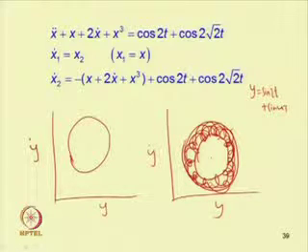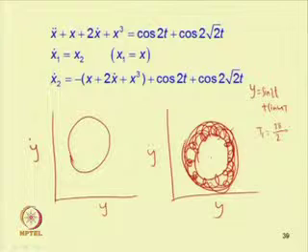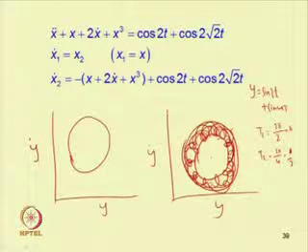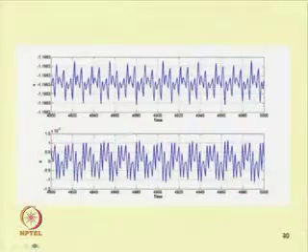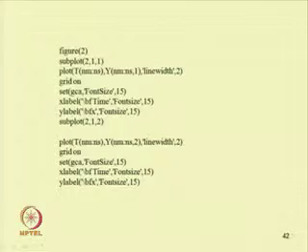By taking T 1 equal to 2 pi by 2, that is pi, and T 2 equal to 2 pi by 4, that is pi by 2, if we sample it with pi by 2, then from these two curves one can obtain the Poincare section.